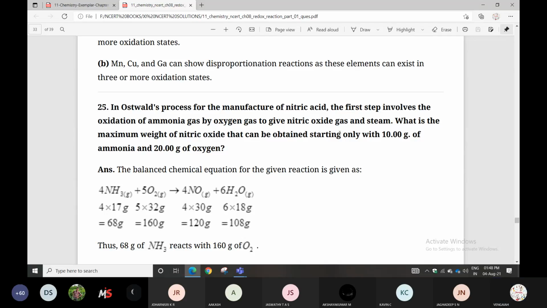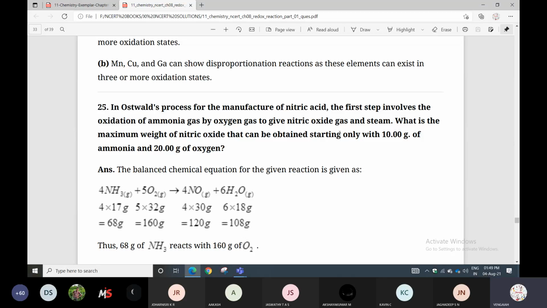Nitrogen 14, hydrogen 3, so 14 plus 3 is 17. Oxygen O2 is 16 times 2, which is 32. For nitric oxide, nitrogen is 14 and oxygen is 16, so 30. For H2O, 2 hydrogens plus oxygen 16, so 18. Then everything will be multiplied by the moles.